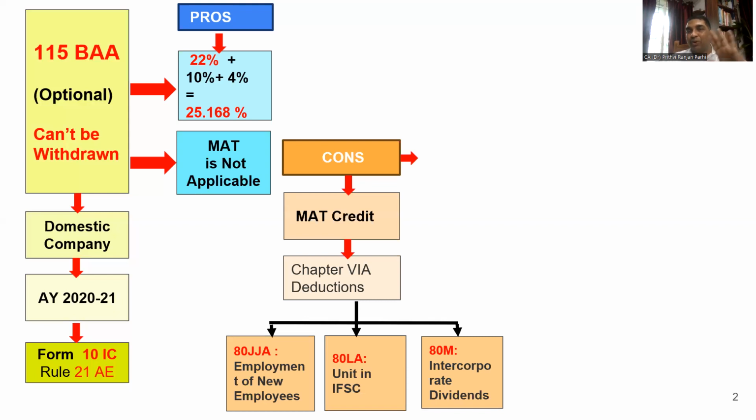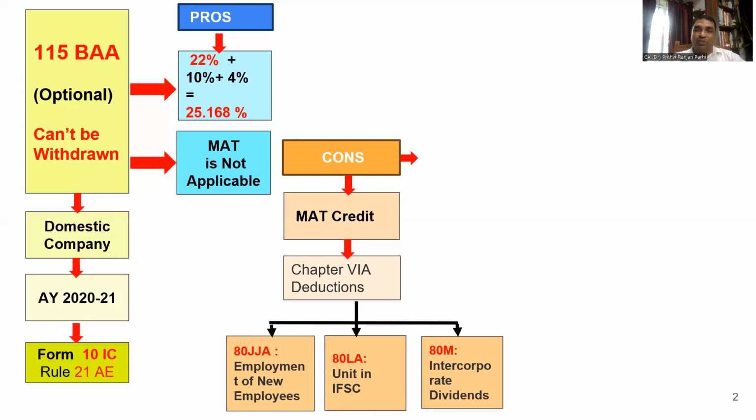Now let us come to the cons. What are the problems if you're exercising the option? First, you are already aware that once you've exercised this option, it cannot be withdrawn. Now, the first disadvantage is that you will not be able to utilize your MAT credit. This means if you already have some MAT credit, you have to lose it.